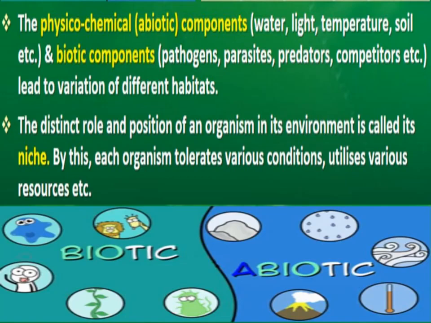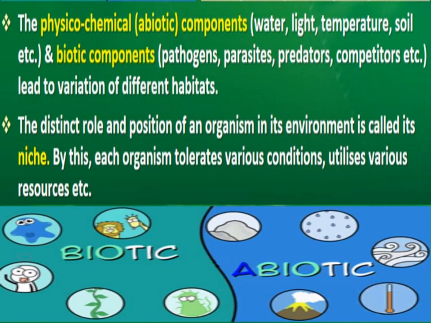The distinct role and position of an organism in its environment is called its niche, right? It is spelled N-I-C-H-E, that is niche. So what is niche? Any organism is present in some habitat.